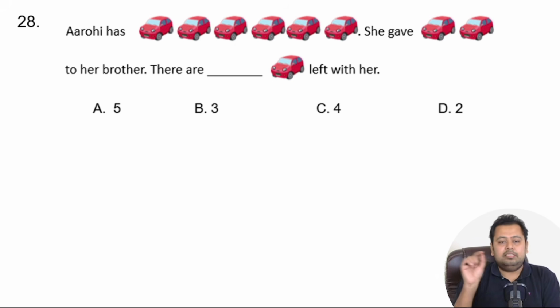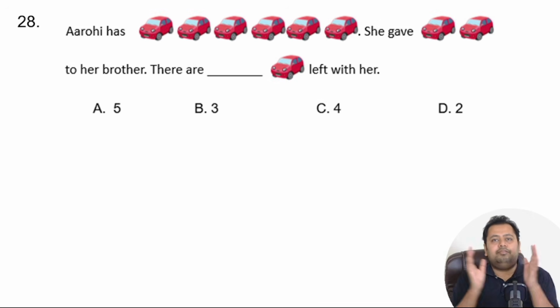Arohi has these many number of cars. She gave a few cars to her brother. There are dash cars. So these are toy cars, right? So she has some number of toy cars with her. She gives some toy cars to her brother. How many toy cars are left with Arohi?